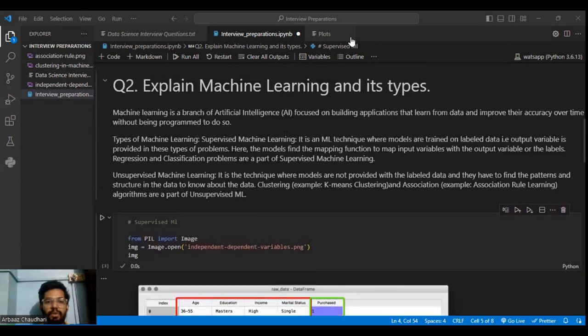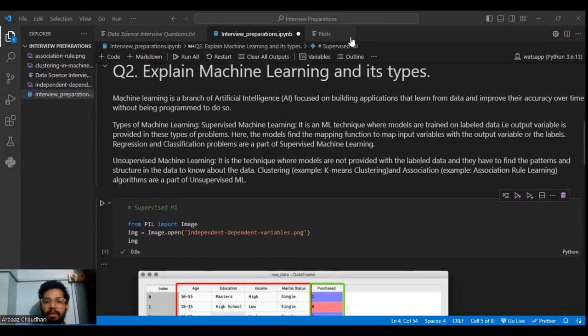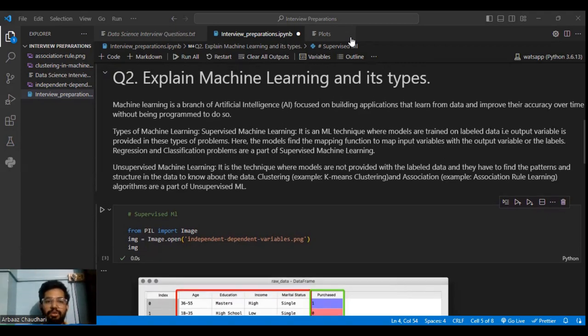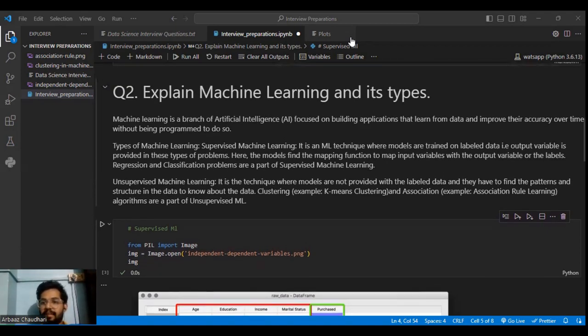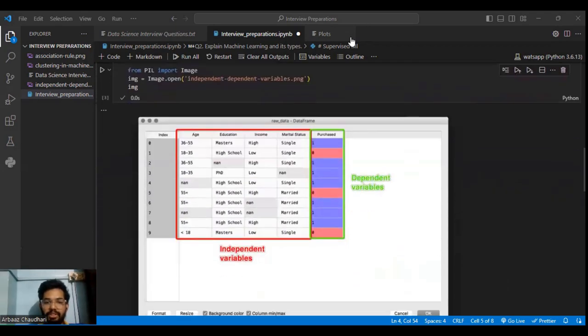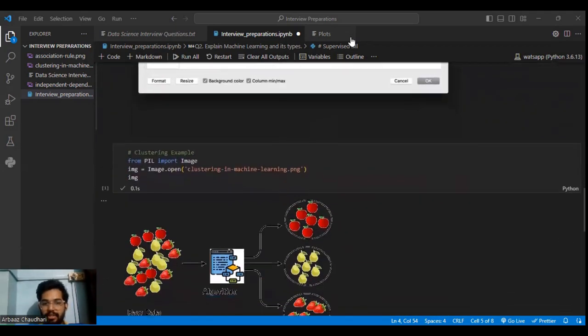For each of the types, you have to give two examples and explain in short what problem statements are there. By that, you will be able to answer the interviewer's question easily. Hope you understood the concept and today's question's answer.